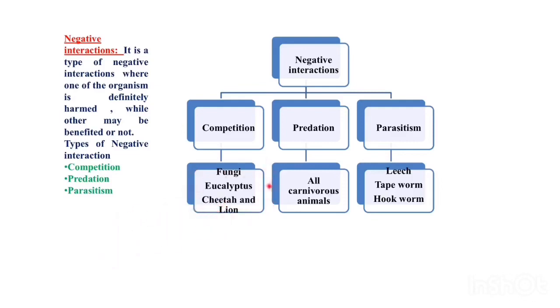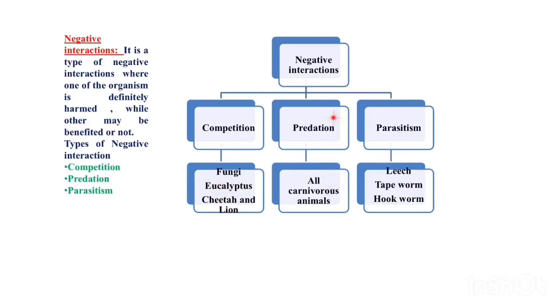And next one is eucalyptus. You all know that eucalyptus trees grow to a very great height. When the leaves fall down, they ooze out some chemical compounds so that other organisms cannot grow. The chemical compounds coming out of the fallen leaves of eucalyptus suppress the growth of other plants. This is again competition.